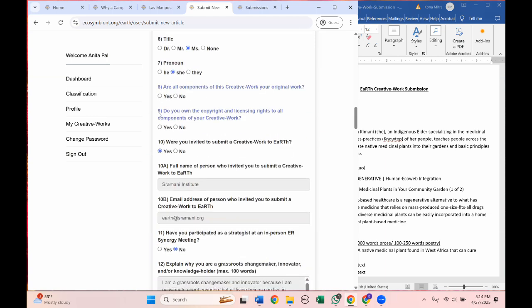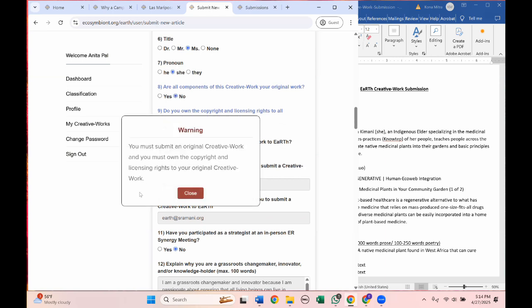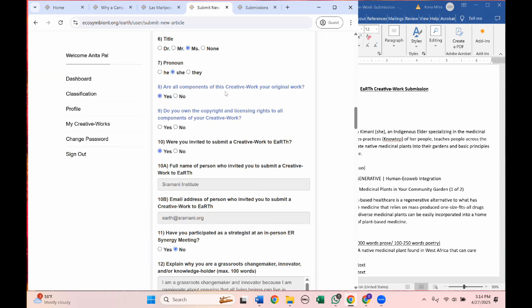Now, question 8 and 9 are very important. Your creative work must be your original work entirely. If you select no, then you will not be allowed to proceed. So please make sure all components of the creative work are your own. Select yes. And you must own the copyright and licensing rights to all components of your creative work. Again, if you select no, you will not be able to continue. So please make sure you do own the copyright and licensing rights and select yes.